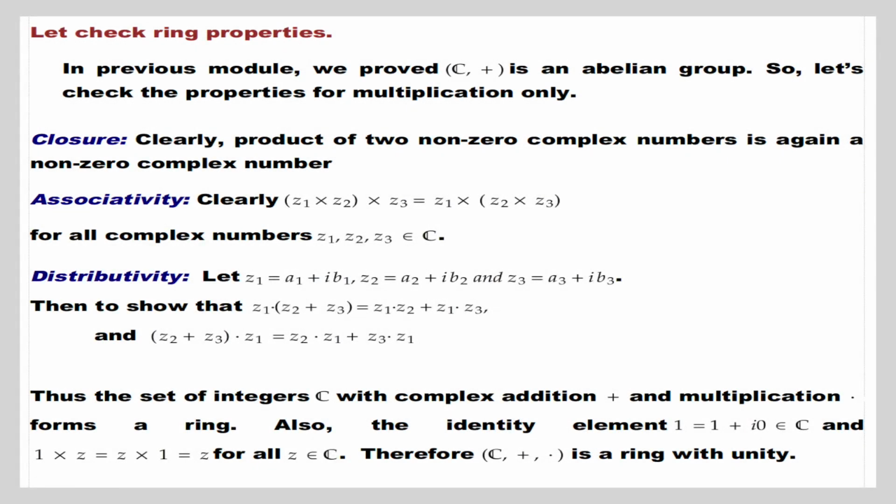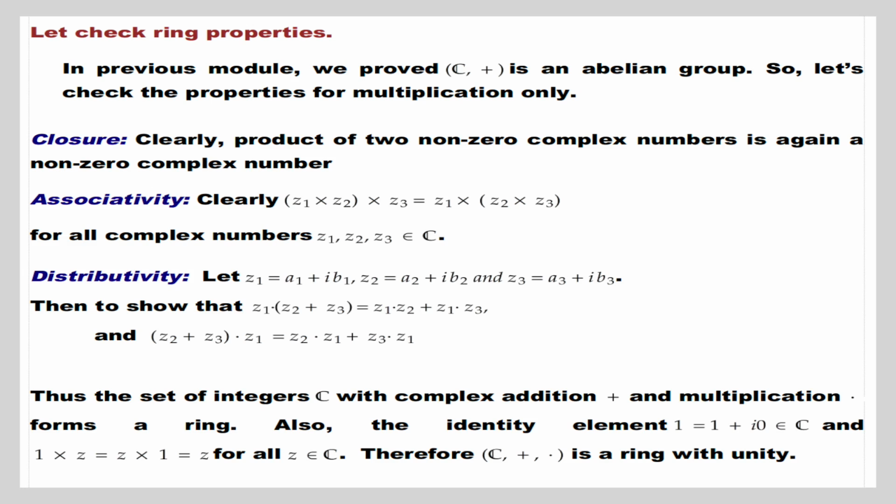Next example is, consider the set of all complex numbers C under complex addition plus and multiplication dot. Let's check ring properties. In the previous module, we proved (C, +) is an abelian group. So, let's check the properties for multiplication only.